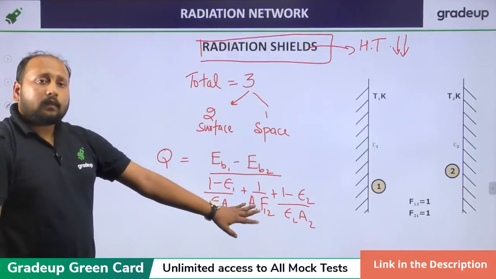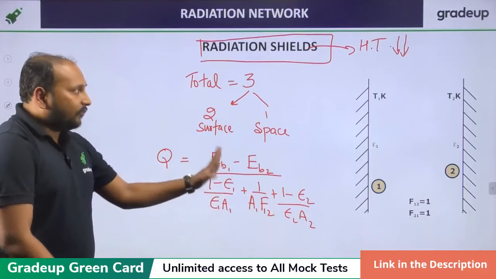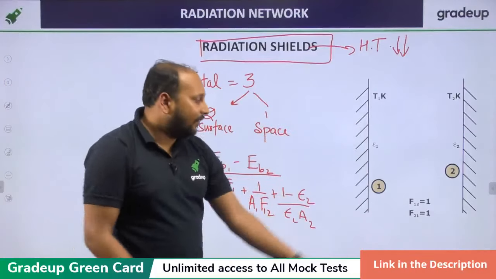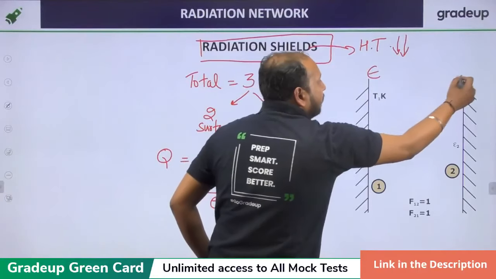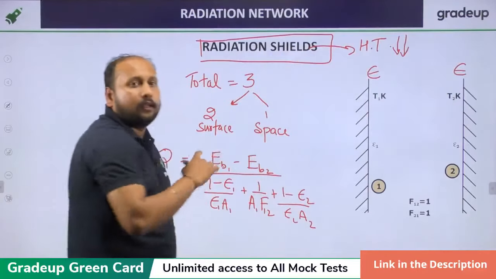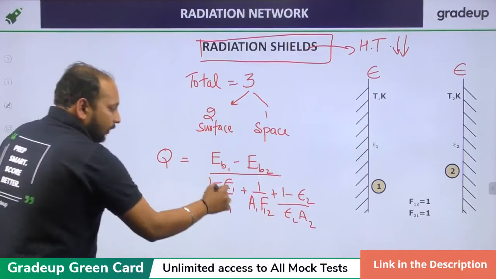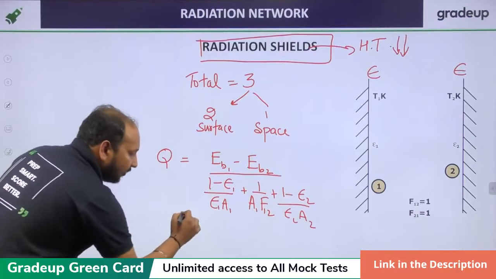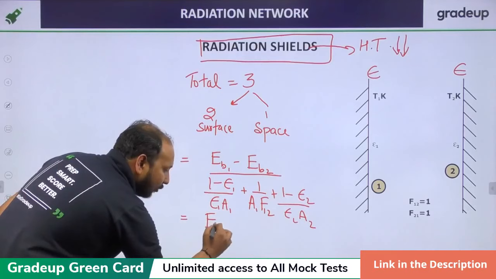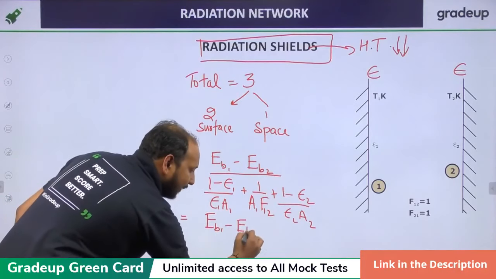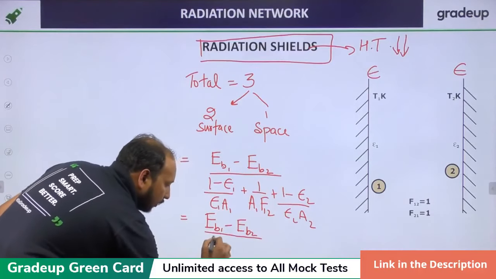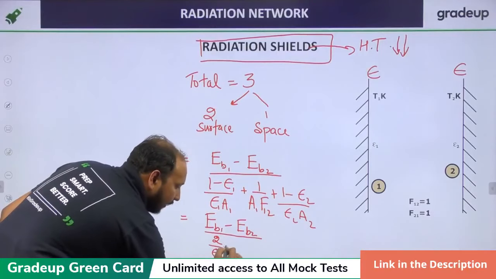Clear? Now, if I'm using two plates having the same emissivity E, some of the terms will be cancelling out. So we'll be landing up with a very basic equation, EB1 minus EB2 upon (2 upon E minus 1).